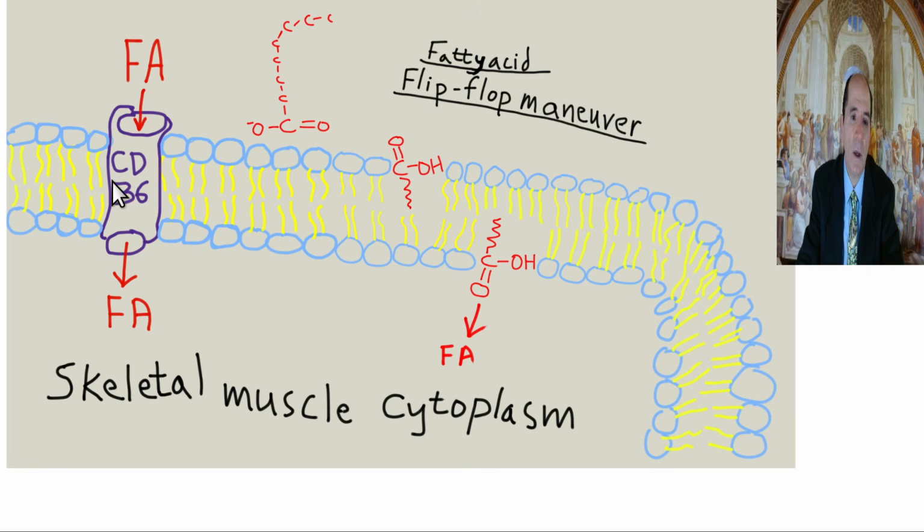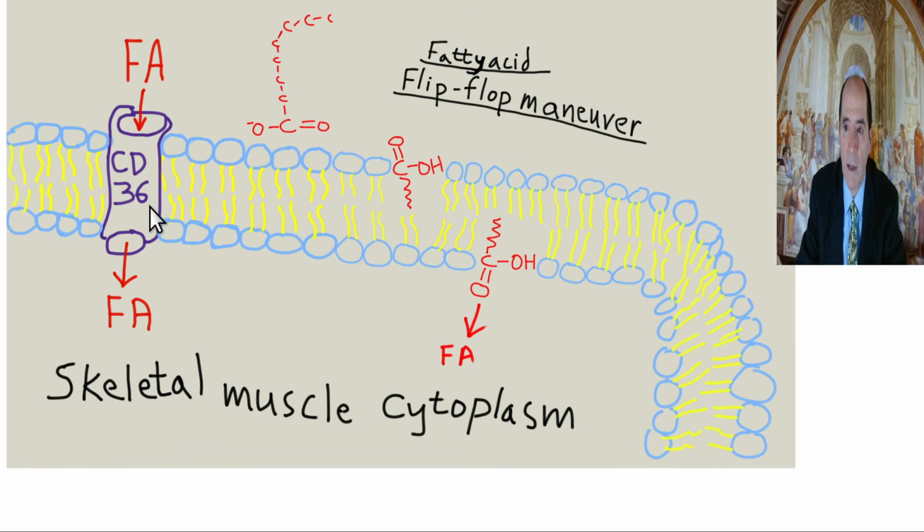They couldn't stop it. You could inhibit the so-called fatty acid transporters, but it didn't matter because the fat was getting in through flip-flop maneuvers. Based on its concentration in the blood, it would flood the skeletal muscle cells, and there's nothing you could do about it. There's no drug to block these fatty acid transporters. What you need to do is eat less fat. That's an important point because there's no medical or surgical way around that.